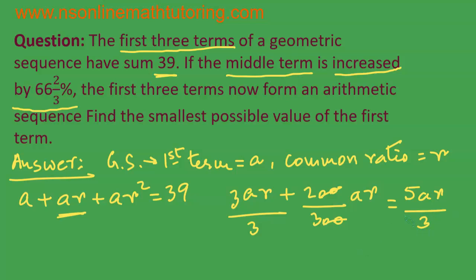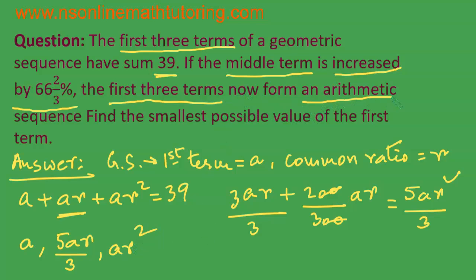So the middle term is getting converted from ar to 5ar over 3. And now they are saying the first three terms that are there, which are the first three terms? Now a and 5ar over 3 and ar square.